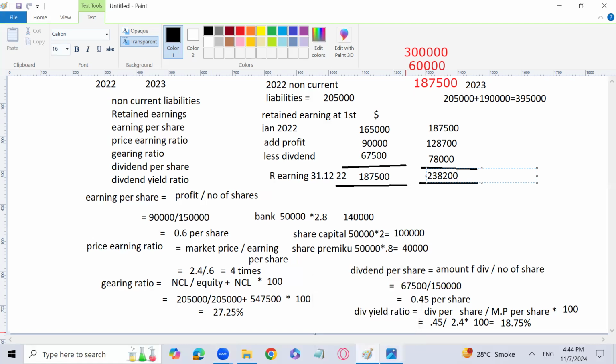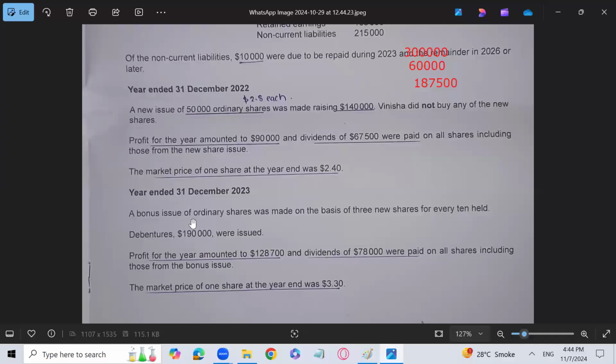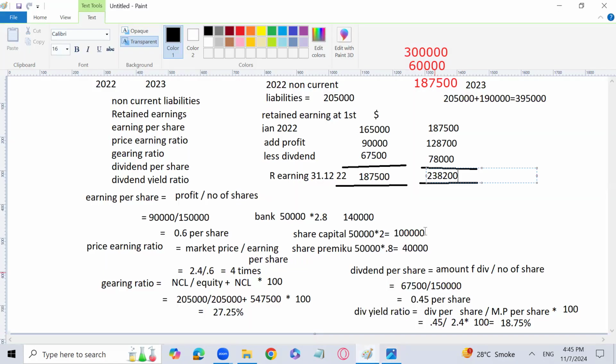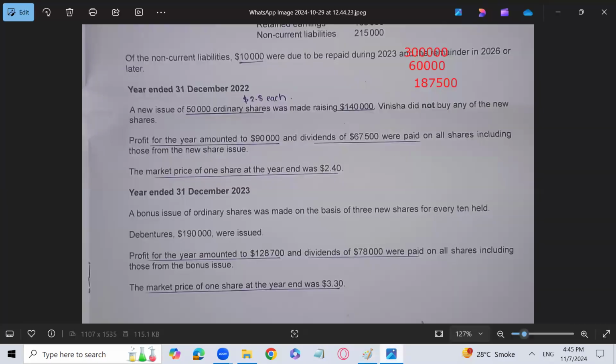Now let's see that we have issued some bonus shares on the basis of 3 ordinary shares for every 10 on all the shares issued on that particular day. The market price is 3.3. Currently, our total shares are 1,50,000, because 1 lakh was in the past, and in 2022 you issued new shares of 50,000.